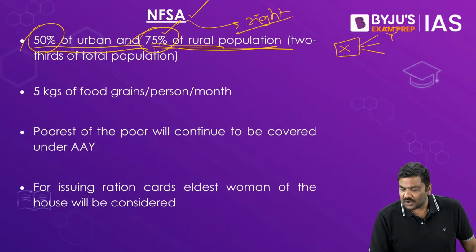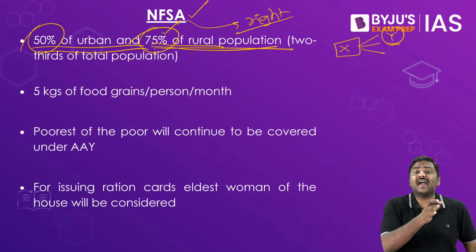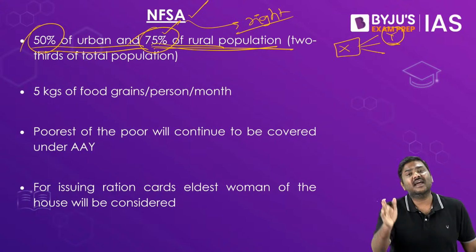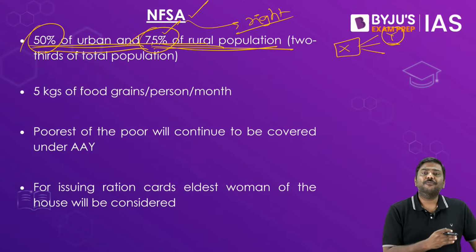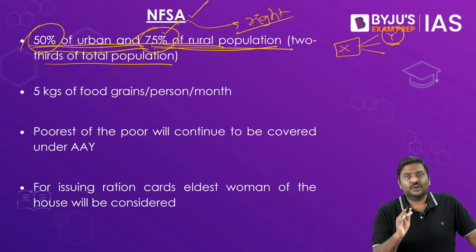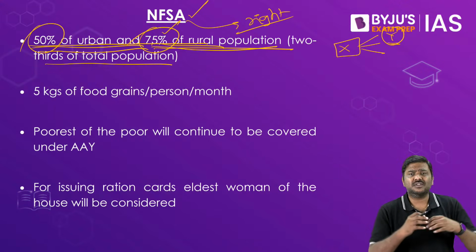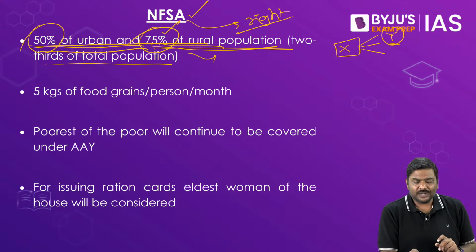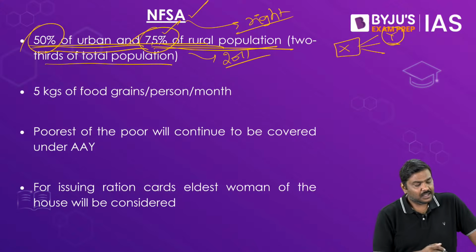So it is the state government which has to identify these beneficiaries and ensure that they get access to the food grains under the National Food Security Act. So rural population 75%, urban 50%, and overall we will cover 2/3 of total India's population. Now when I say 75%, 50%, 2/3 of total India's population, which year are we talking of? 2011, 2012. That is the population that we are actually looking at.